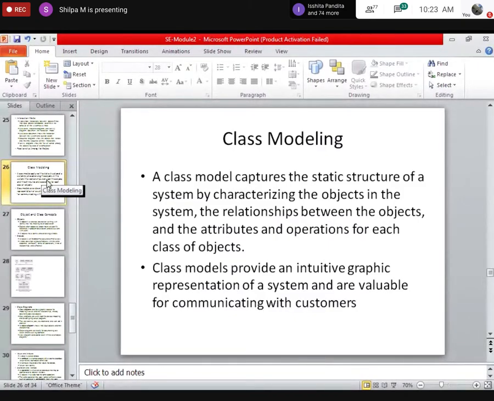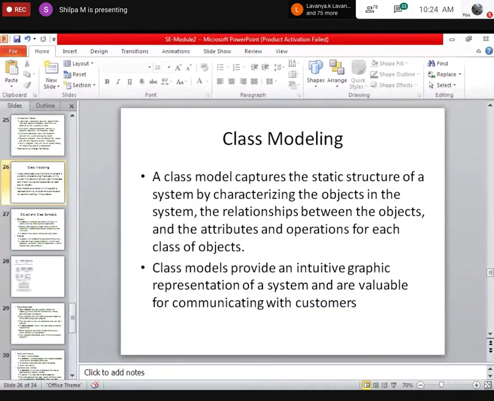Next chapter, what we have is the third chapter, class modeling. This class model is nothing but it represents the relationship between the objects, the attributes and operations with each class of objects. Basically, you will learn what are classes and what are objects again in detail. A class model captures the static structure of a system. You learned class model, state model as well as interaction model. In depth you will be learning what is class model. For your syllabus you have only till class modeling.